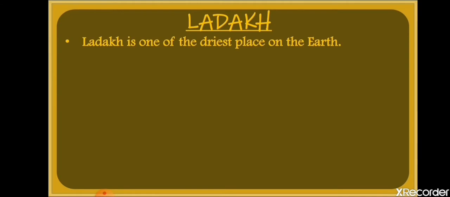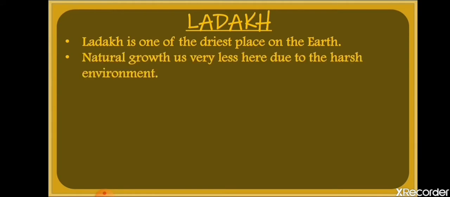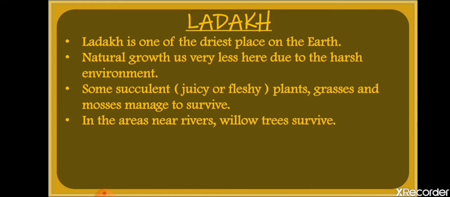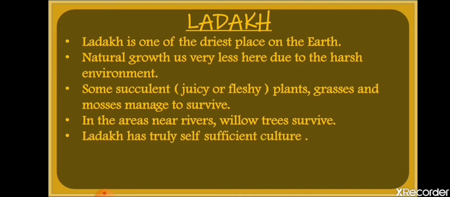Ladakh is one of the driest places on the earth. Natural growth here is very little because the climatic condition is very harsh. Some succulent plants, that is plants that are juicy and fleshy and can survive in dry areas, can grow here. Grasses and mosses manage to survive, that means very small shrubs or mosses can grow here. In the areas near rivers, the willow tree can grow. As you know, the willow tree has soft wood.